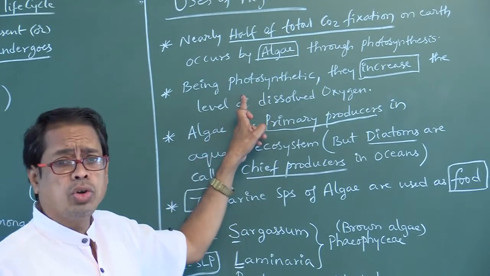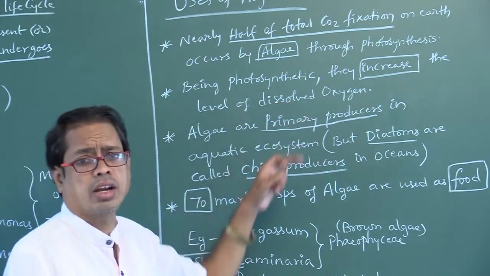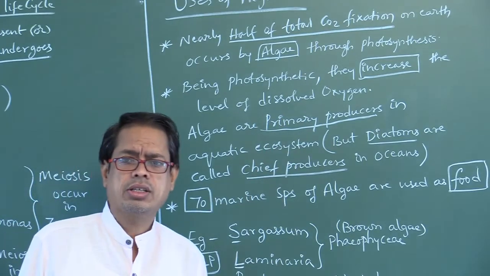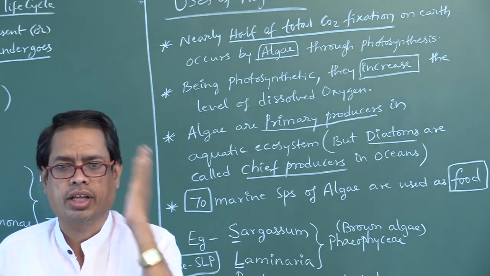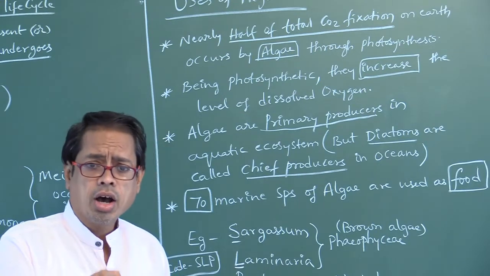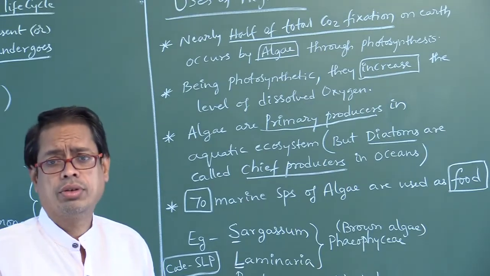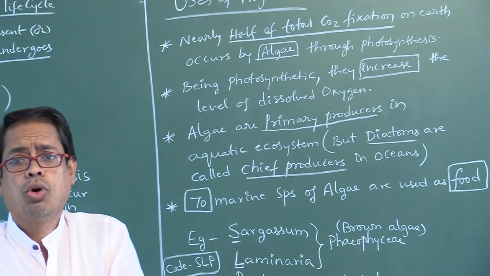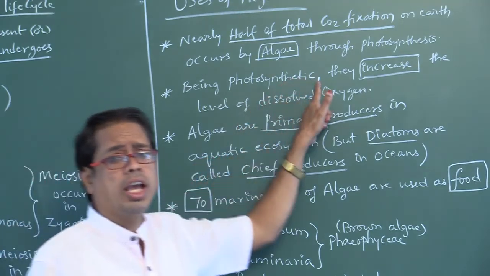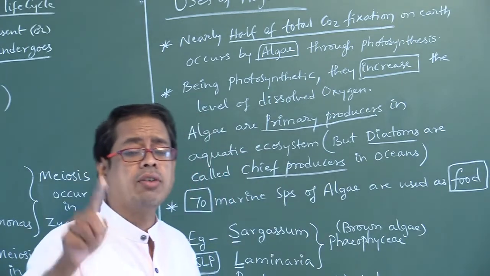Very important: during photosynthesis, algae decrease the level of dissolved oxygen. Wrong. Algae increase the level of dissolved oxygen. True. Why? Because algae are photosynthetic. Photosynthetic means taking in CO2 and releasing O2. As O2 is released out, the O2 level is increased. So, being photosynthetic, algae increase the level of dissolved oxygen. Don't say decrease the level of oxygen.